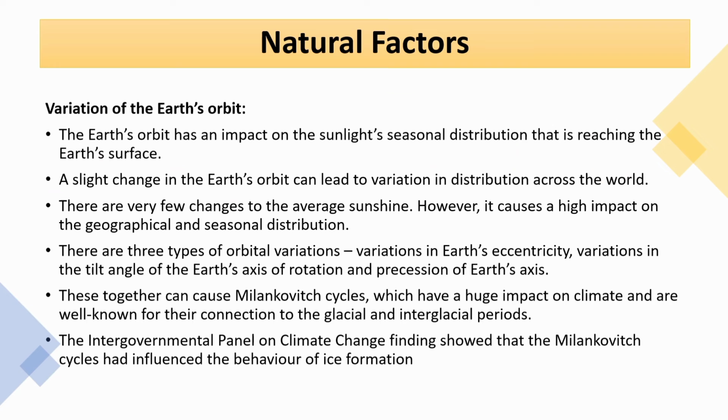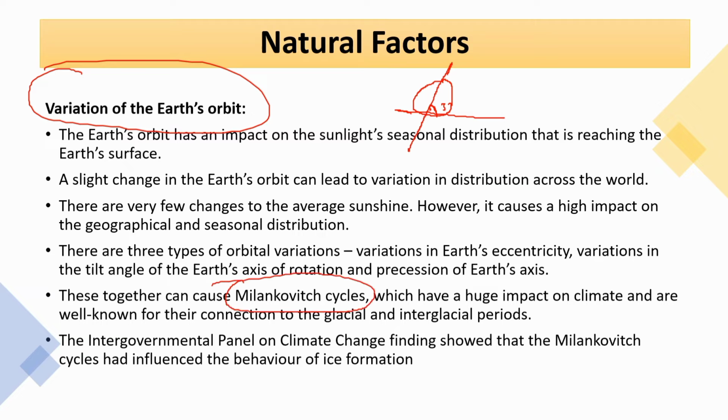Next is the variation of the Earth's orbit. We know that Earth revolves around the Sun and also rotates around its own axis. It has an inclination, tilting about its own axis at about a 37-degree angle relative to the Sun's revolution. This variation is mainly caused by the Milankovitch cycle. So what is the Milankovitch cycle?